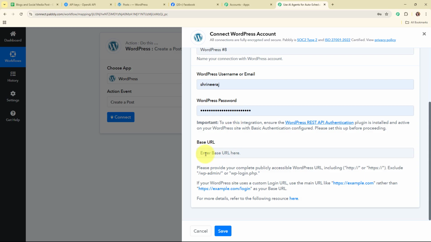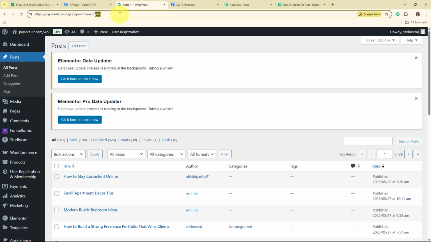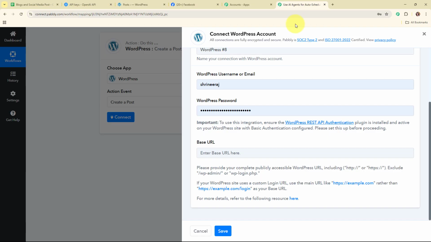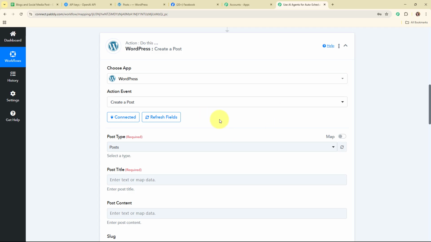And for the base URL, let me take you back to my WordPress account. So here in the URL, you can see the base URL over here. So I'm going to copy it, moving back to Pabbly's workflow, and here I'm going to paste the base URL. So this is the base URL, and now after entering all the required details, I'm going to click on the save. And here you can see we are now successfully connected.